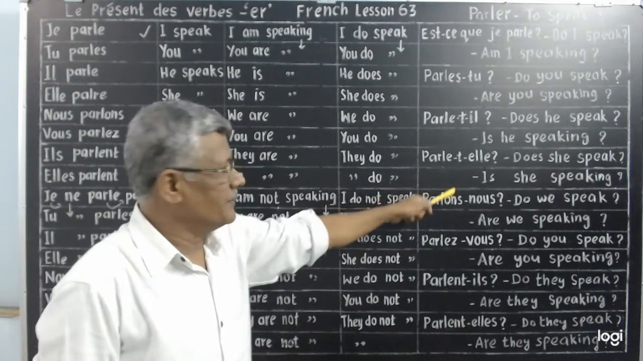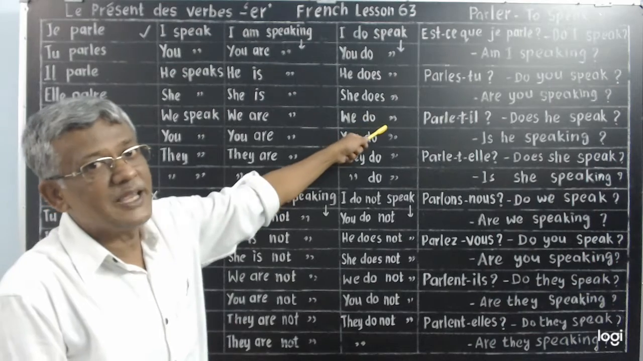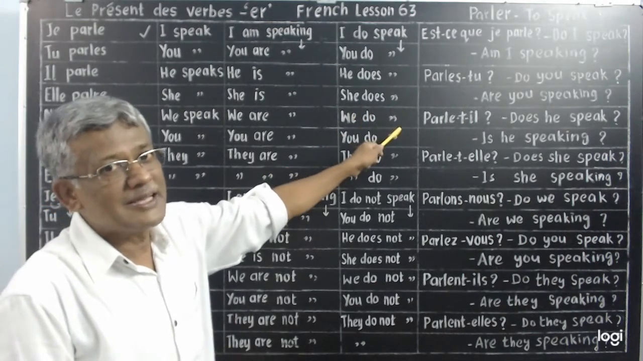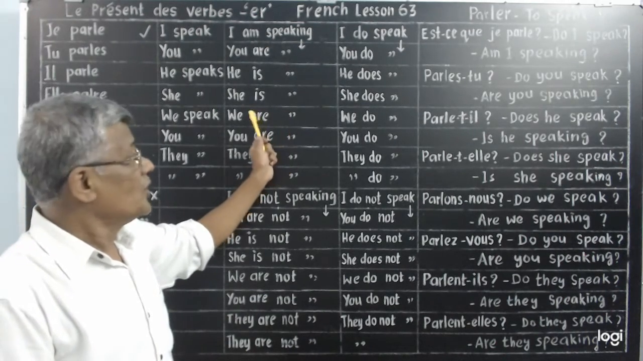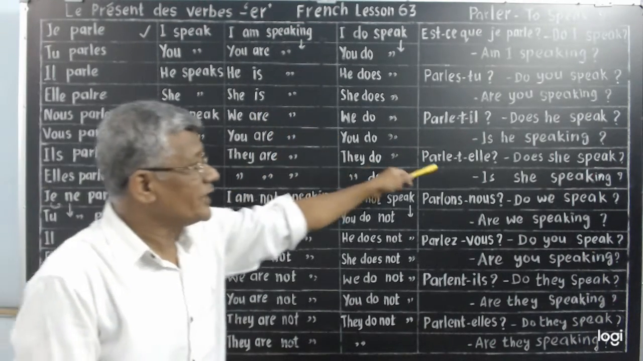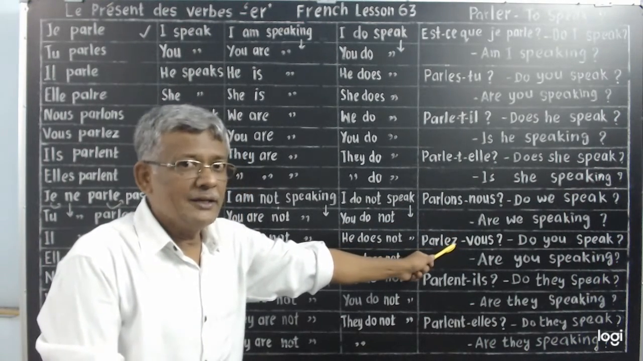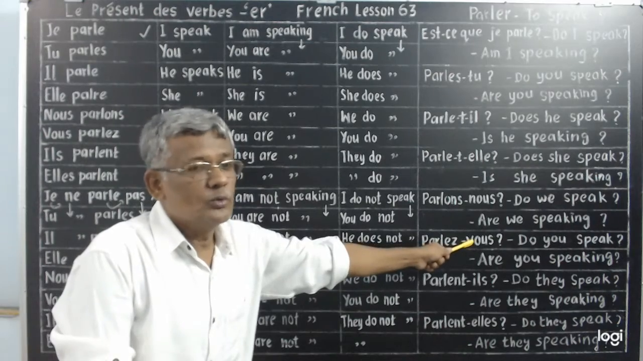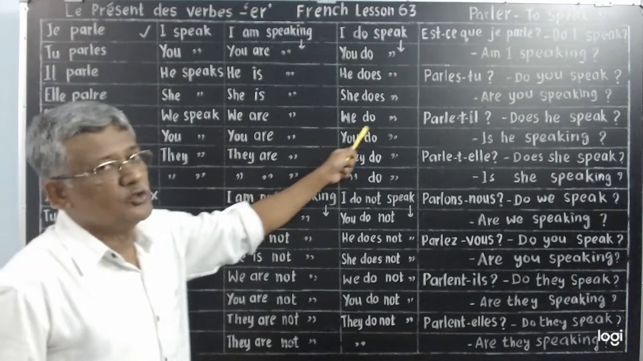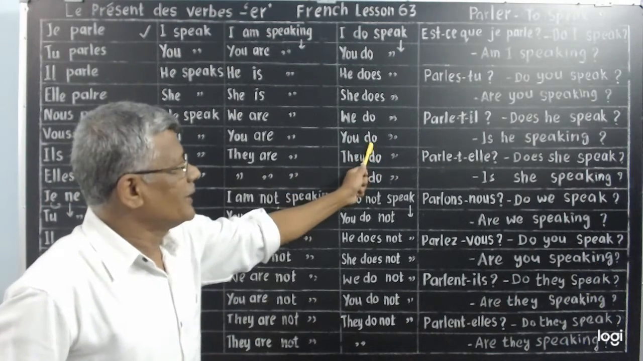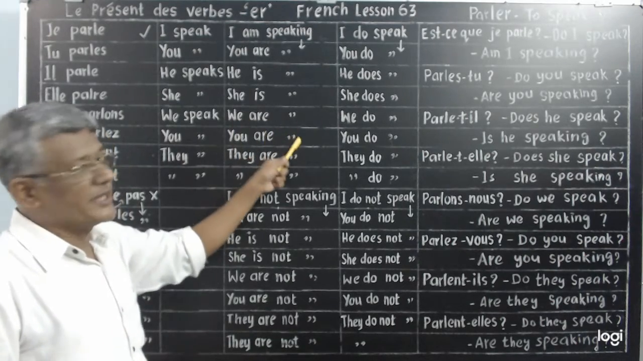Is she speaking? Parlons-nous? Where is parlons-nous? We do speak. That becomes do we speak? And we are speaking becomes are we speaking? Got it? Following? Yeah. Parlez-vous? You are speaking, you do speak. That becomes do you speak? Are you speaking?